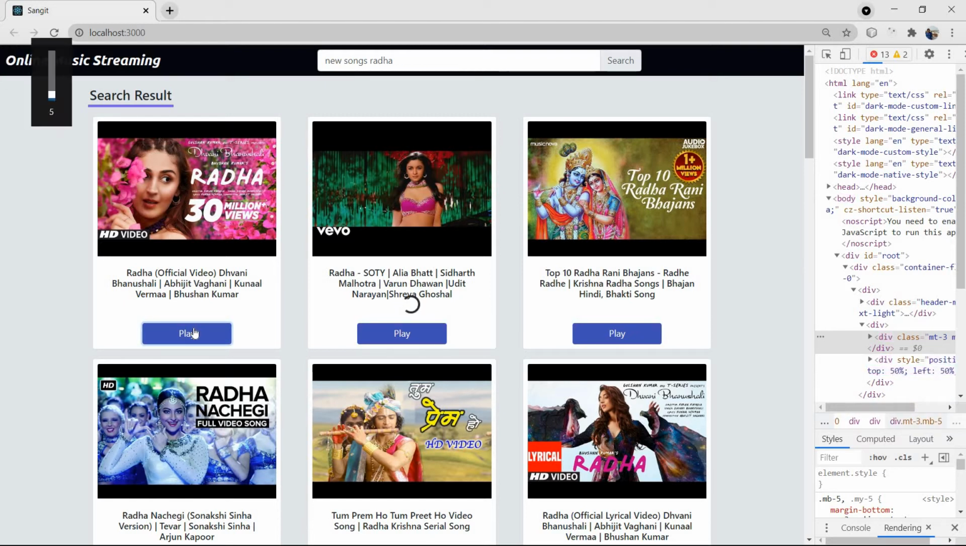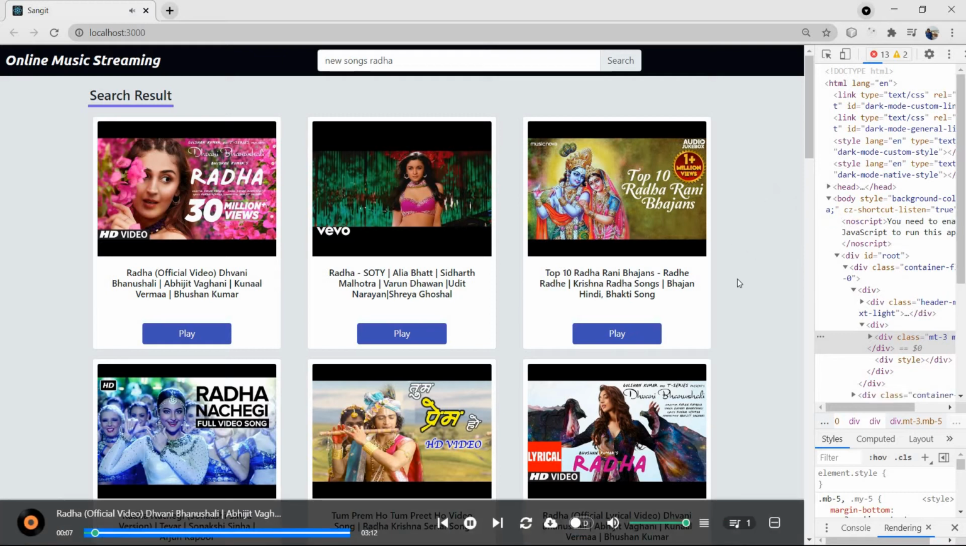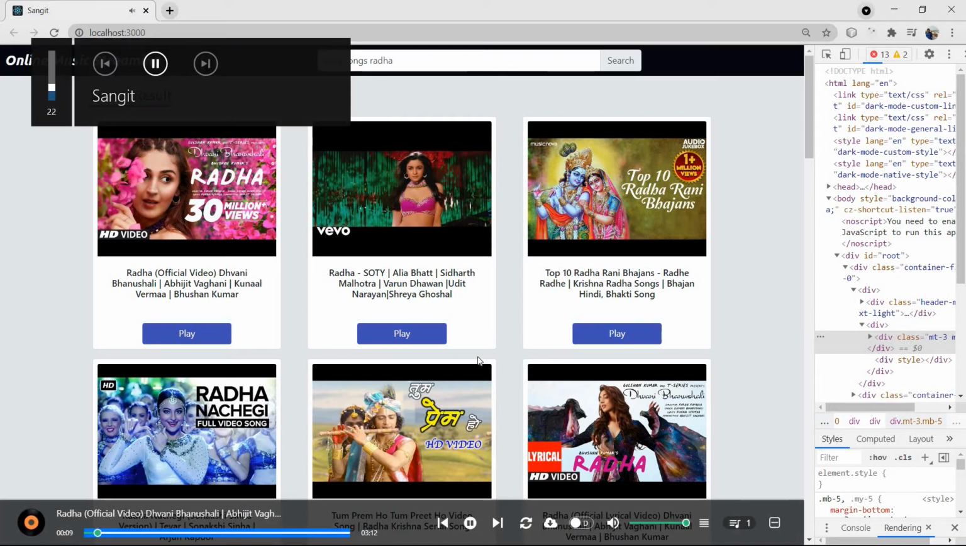It will take some time to load. Okay, so it is added in a playlist. So it is basically a user and customer oriented design, you can see, and we can open it. So it started playing.